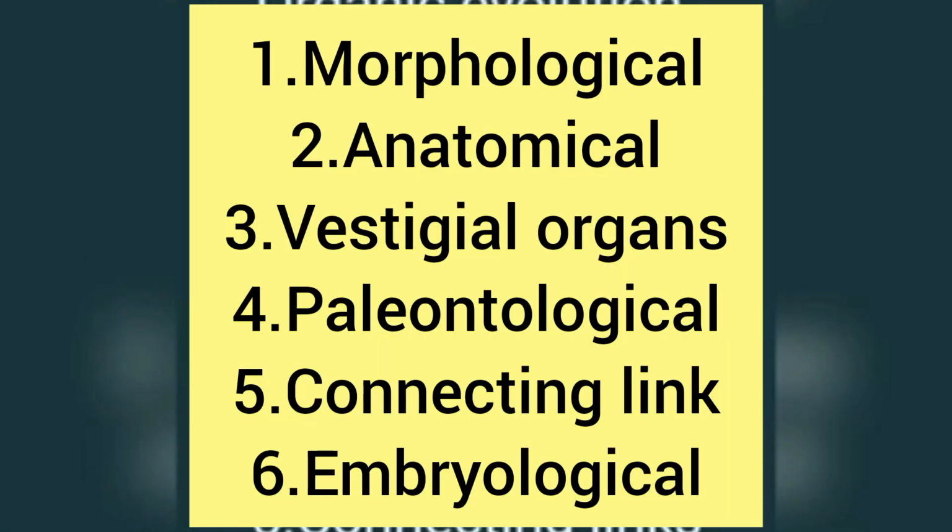A total of 6 evidences are available in support of the theory of organic evolution. The evidences are: number 1, morphological evidences; number 2, anatomical evidences; third, vestigial organs; fourth, paleontological evidences; fifth, connecting link; and the sixth one is embryological evidences. Now we'll see them one by one.